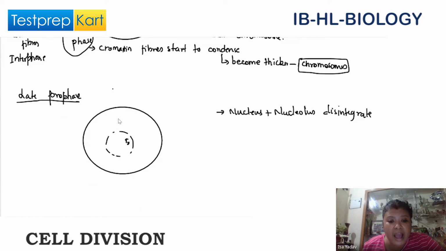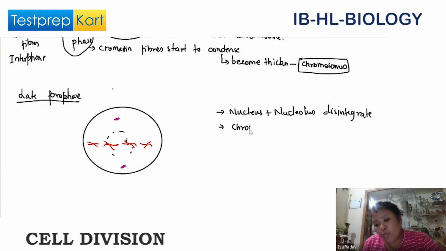We will have one centriole here, and another centriole has reached its position. Total disintegration of the nuclear membrane will be observed, and all the chromosomes will come to lie at the equator, at the center.